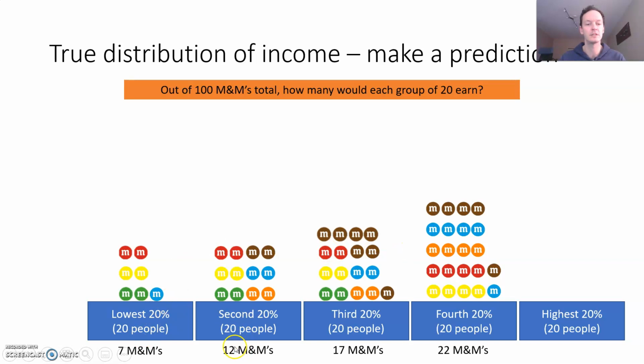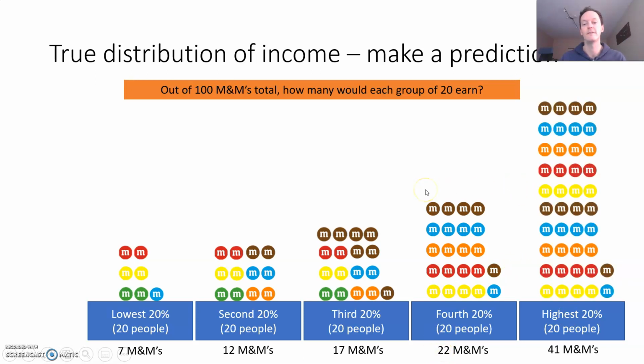We've got 7 plus 12, so we've got 19 M&Ms, plus 17, so then we've got 36 M&Ms, and then plus 22, we've got 58 M&Ms. So the last 20% have to get, that was a bit of a rounding error here, 41 of the M&Ms. Almost half of the total income in Australia goes to the top 20% of people.